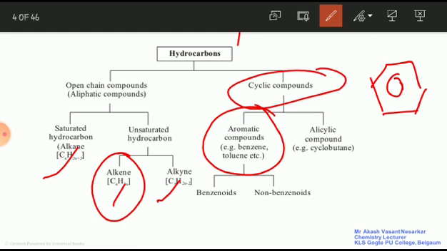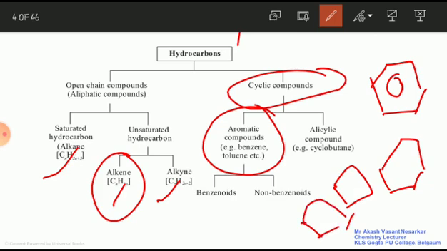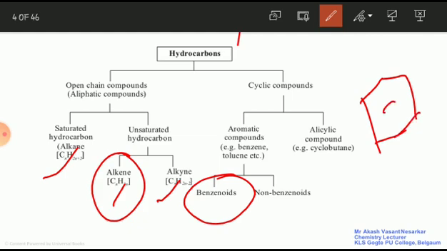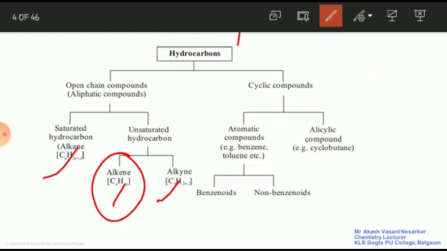And alicyclic compound means what? It is a ring made up of only carbon and hydrogen atoms, like cyclobutane, cyclopentane. Such types of compounds are called alicyclic compounds. Next one, benzenoids. These are the compounds which contain at least one benzene ring, known as benzenoid compounds. Non-benzenoids, these compounds should not contain the benzene ring. This classification we have already discussed in depth in the previous unit, and this is just a revision of that.